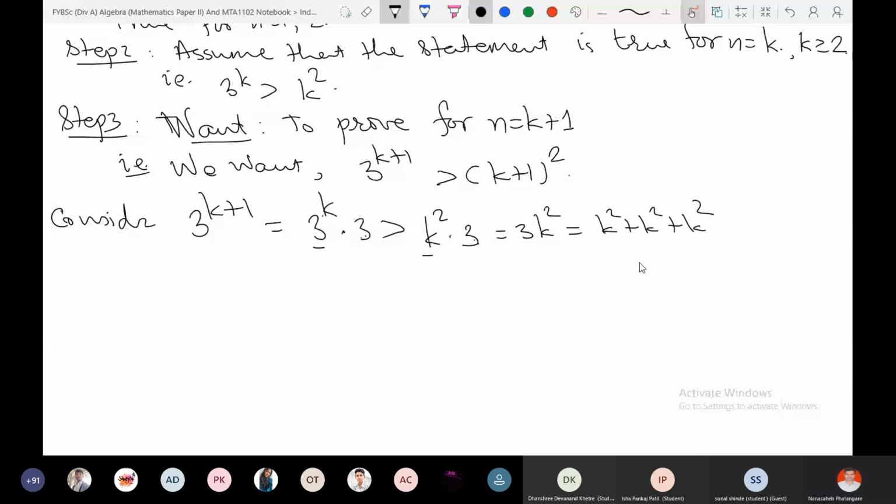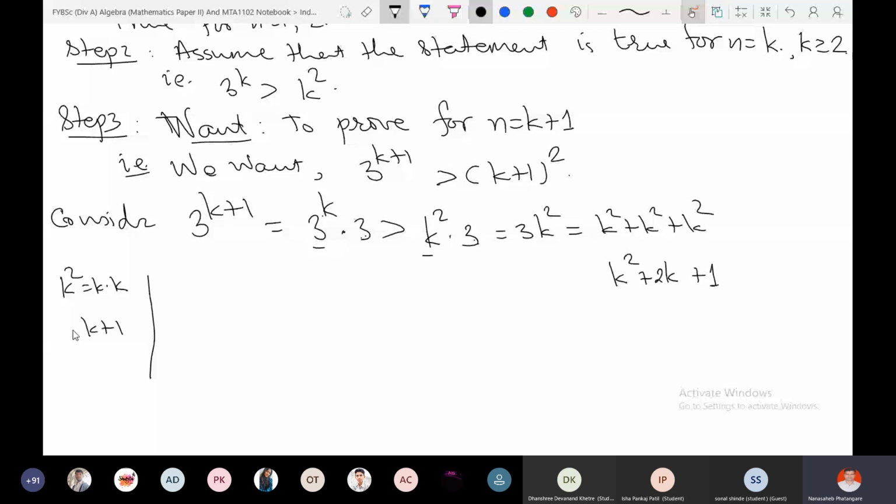Now I will keep one k squared as it is, and I will replace another k squared by 2k, and the third by 1. What am I doing here? Recall k squared is k into k, and I have another number, k plus 1.